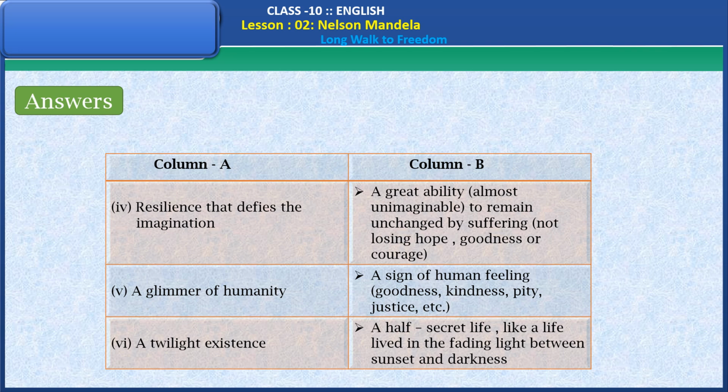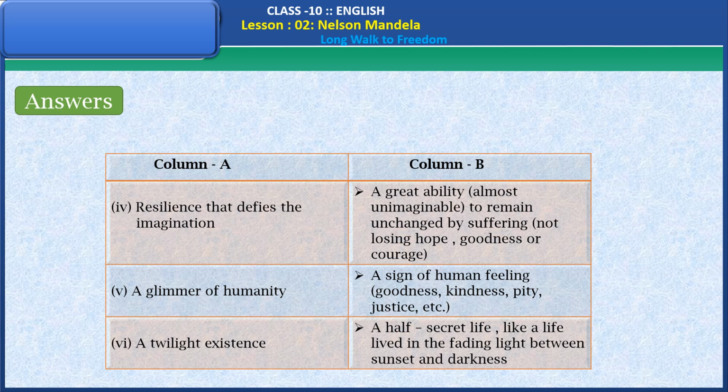In column A, resilience that defies the imagination: a great ability, almost unimaginable, to remain unchanged by suffering, not losing hope, goodness, or courage.